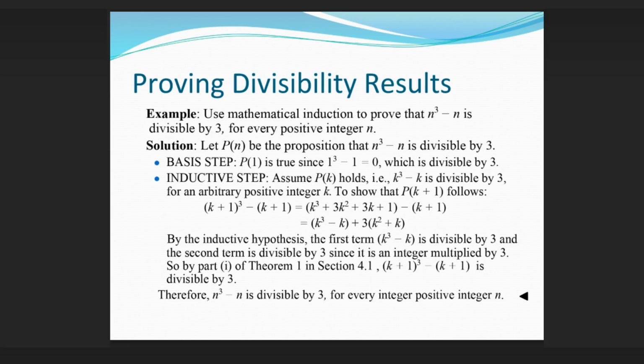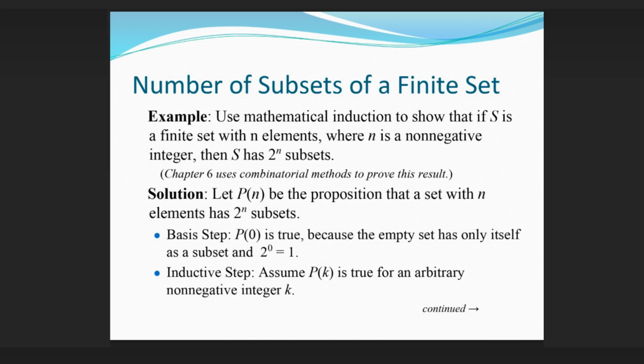By the inductive hypothesis, the first term, k^3 − k, is divisible by 3, and the second term is divisible by 3 since it is an integer multiplied by 3. So by part I of Theorem 1 in section 4.1, (k+1)^3 − (k+1) is divisible by 3. Therefore n^3 − n is divisible by 3 for every positive integer n.